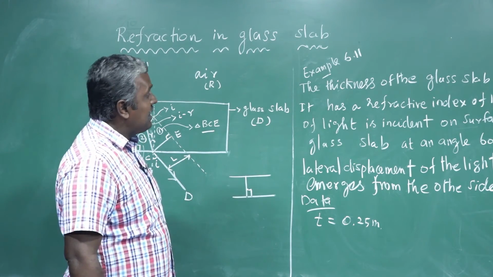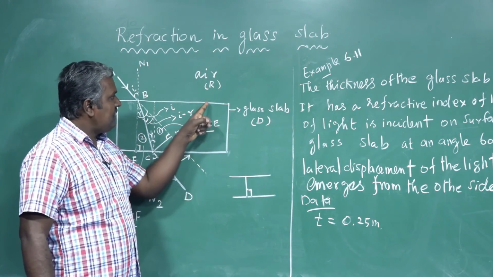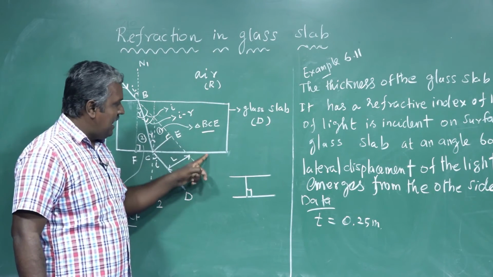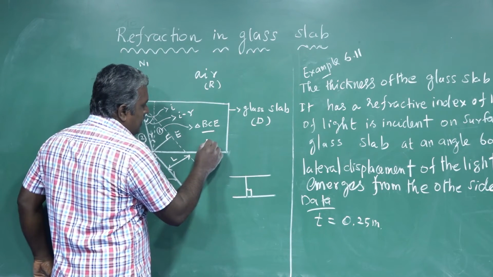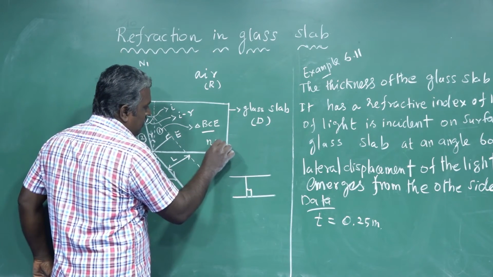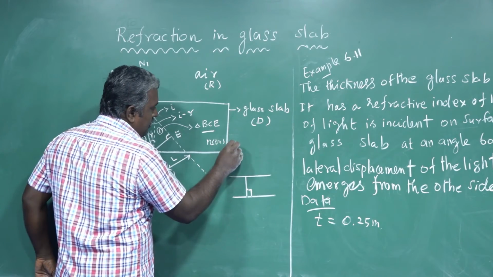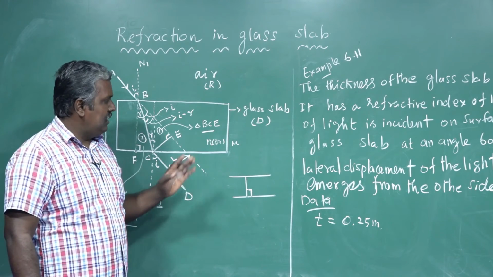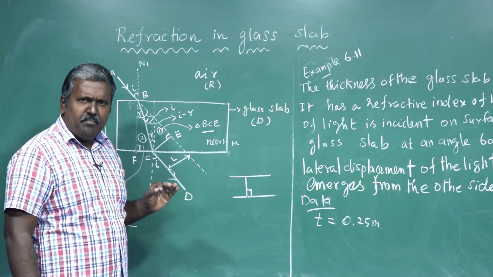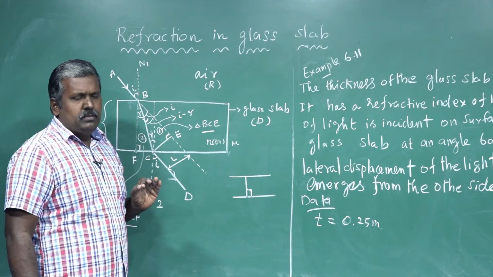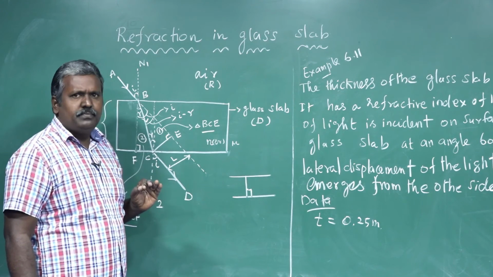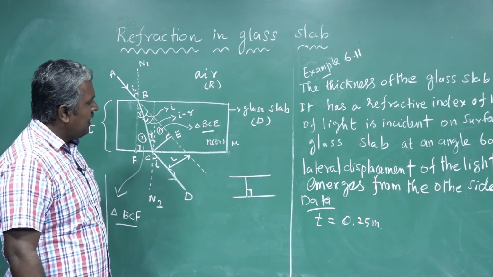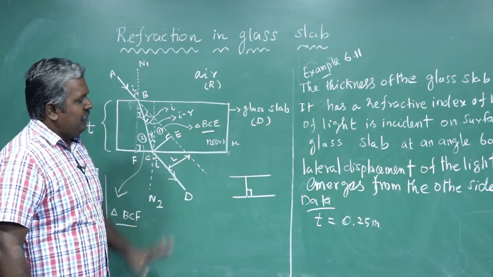It has a refractive index. The refractive index of the glass slab is denoted by small n or mu, no problem. Normally the refractive index of a medium is simply denoted by mu; in your new textbook it is given as small n.